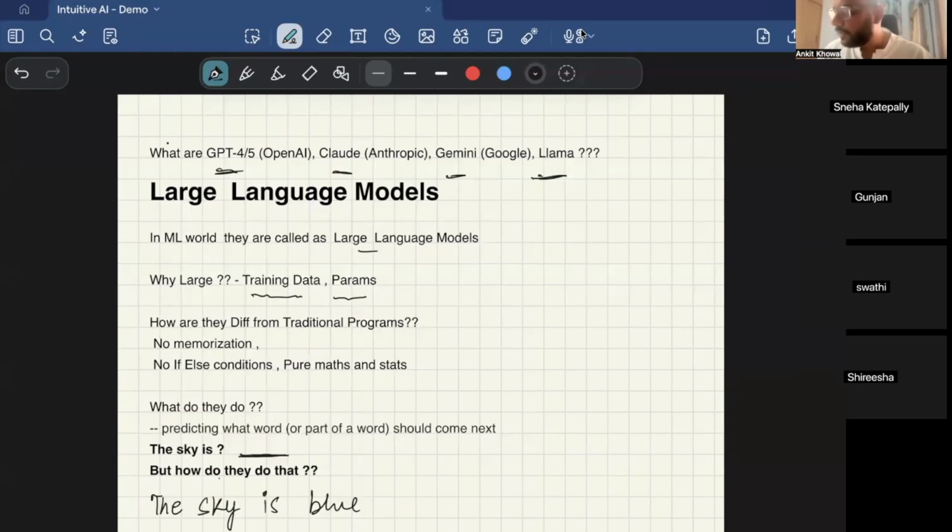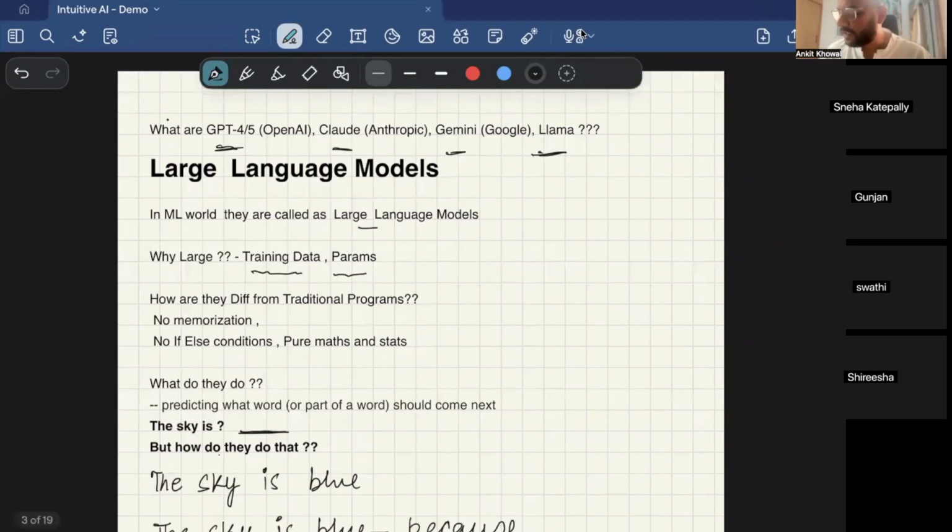Now how are they different from traditional programming? Traditional programs, if you want to search for something, you store it in a database and you retrieve it. We write programs like that. Data is stored somewhere and we try to retrieve it, and there are a bunch of if and else conditions. But these large language models are different from traditional programming. They don't do any memorization, or have an if-else condition that if I see this data, I will give this output, and if I see that data, I give that output. They are not that. They are based on pure maths and statistics.